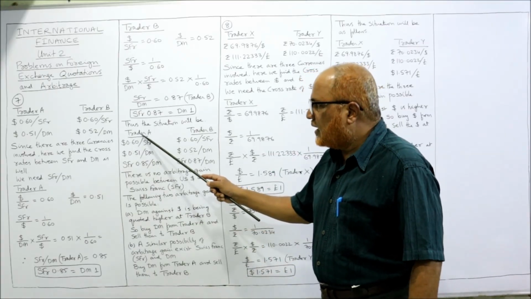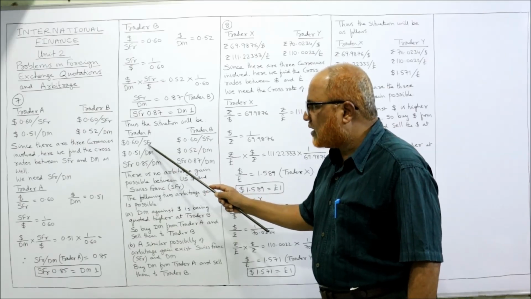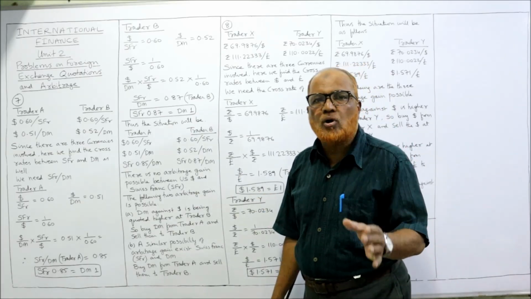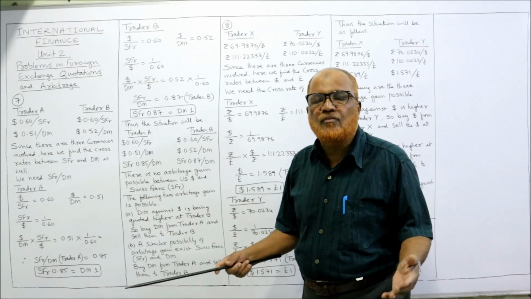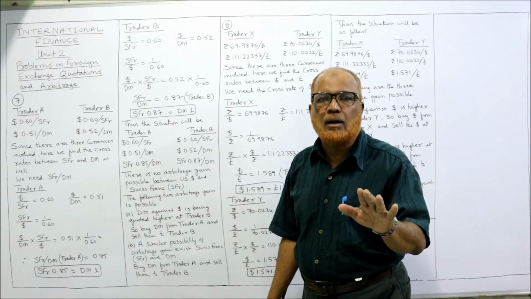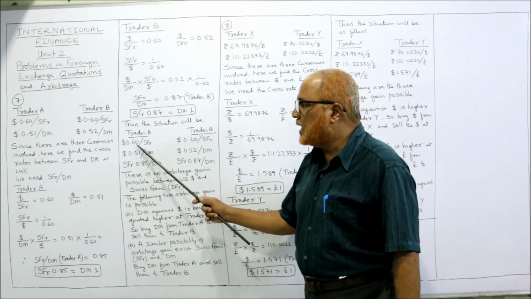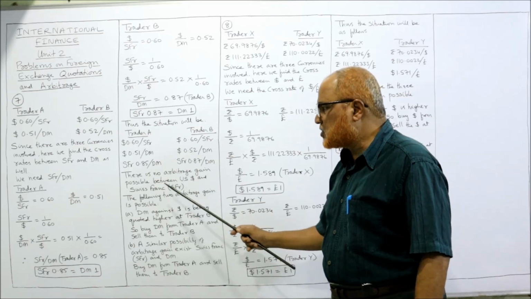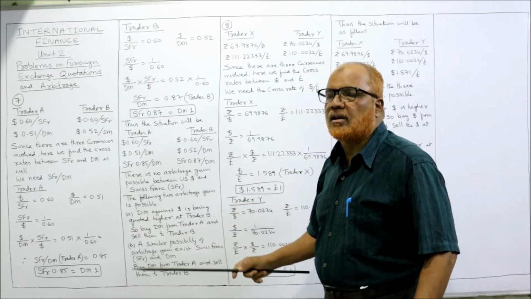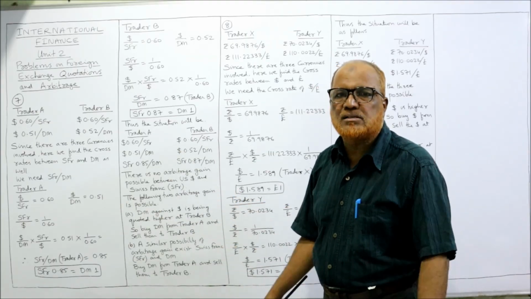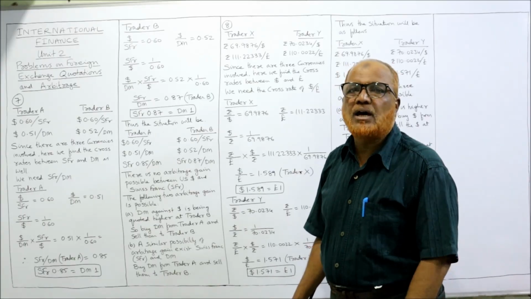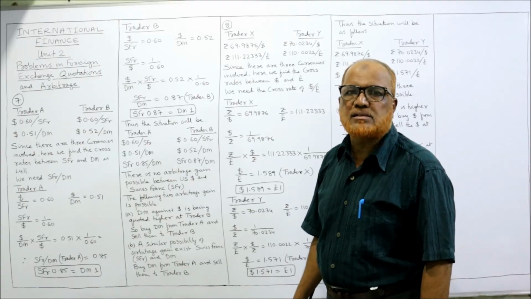So here trader A 0.60 per SFR, here also trader B 0.60 per SFR. Is the rate same or different? The rates are same for trader A and trader B. So there is no possibility of arbitrage gain for SFR and dollar. There is no arbitrage gain possible between US dollar and SFR. US dollar and SFR rates are same, so no possibility will arise. Arbitrage possibility will arise whenever there is difference in the exchange rates at two places.